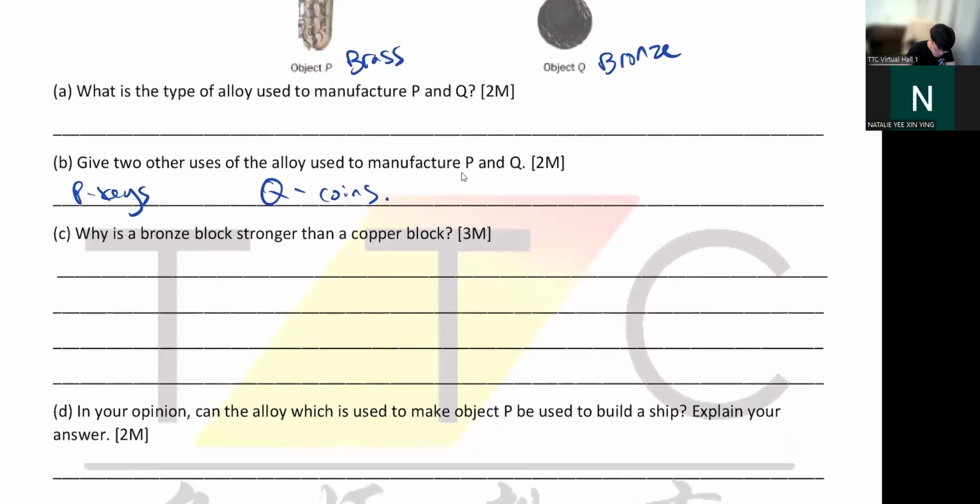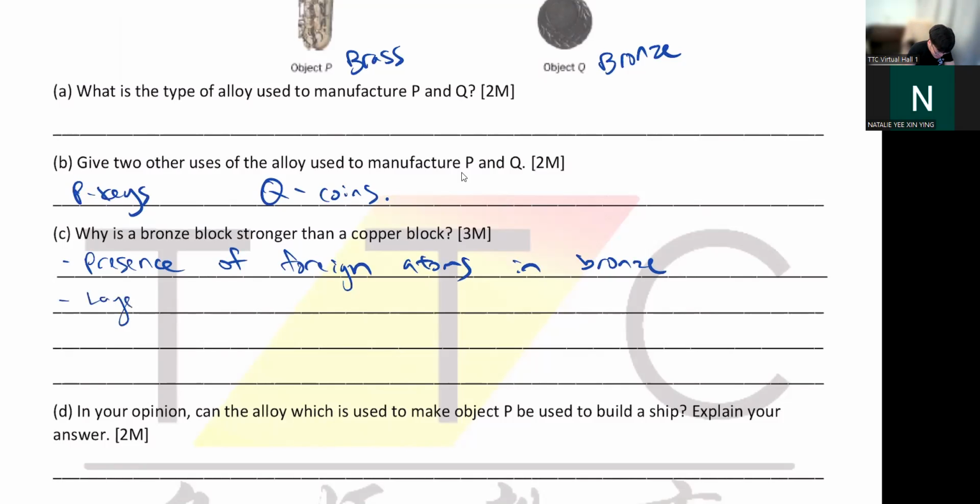Okay, so C, why is a bronze block stronger than a copper block? Wow, this is 3 marks. Okay, so why is bronze block stronger? So you can say it has a presence of foreign atoms in bronze, or the atoms are not arranged uniformly.